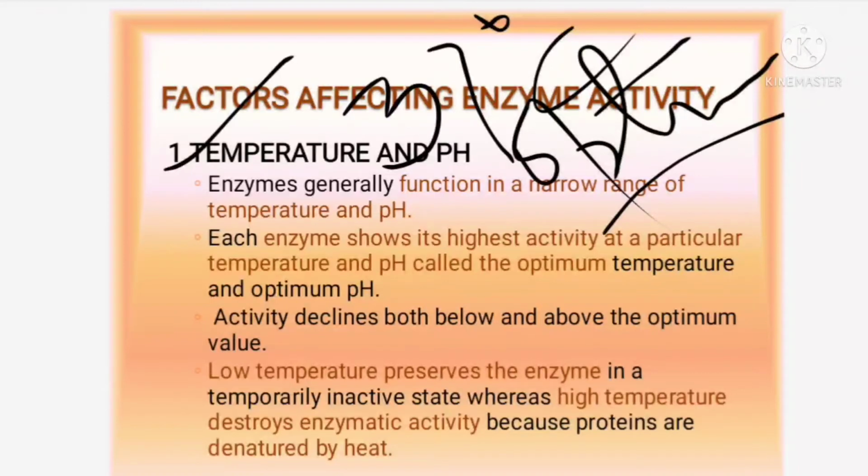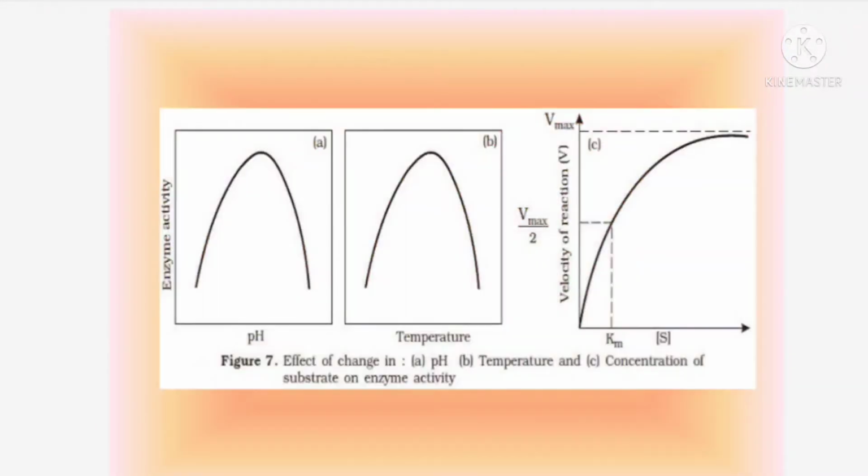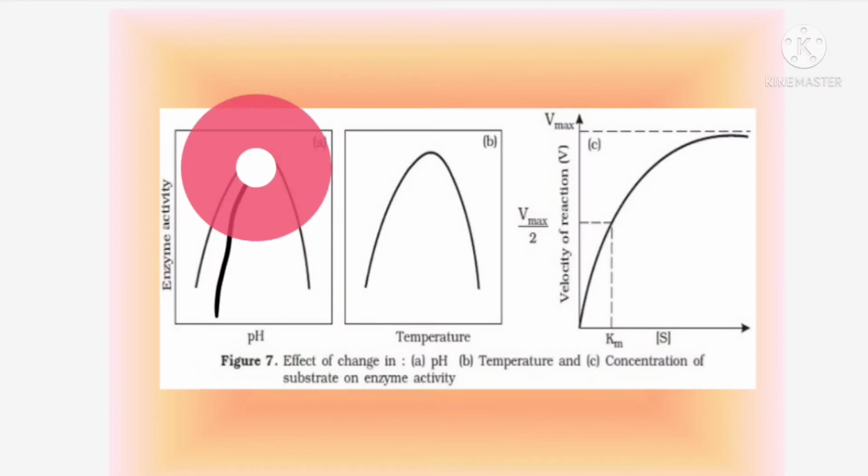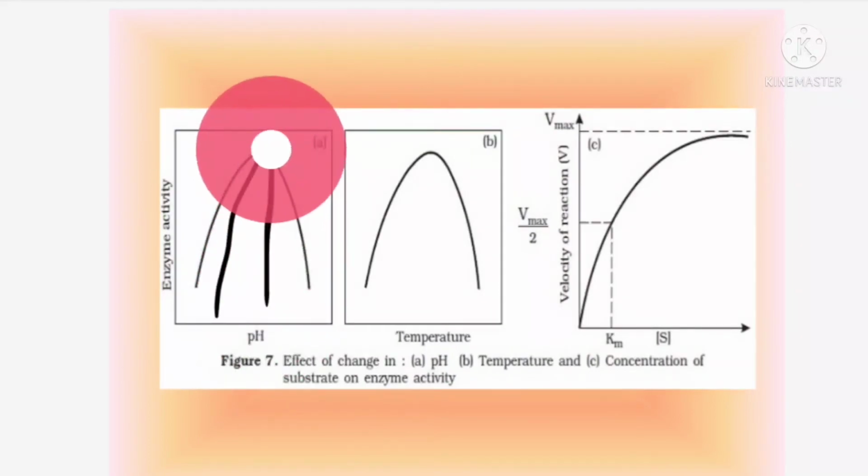It will gradually go down below that optimum and above that optimum. In a graph, as the pH goes on increasing, the enzyme activity goes on increasing, and at the optimum pH the enzyme activity is at its highest.